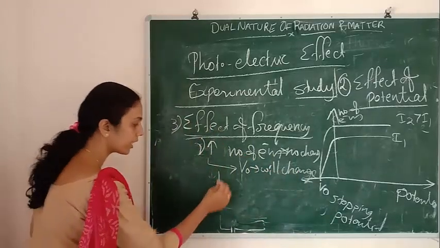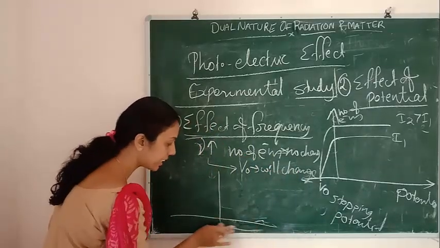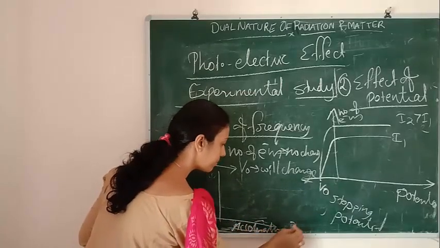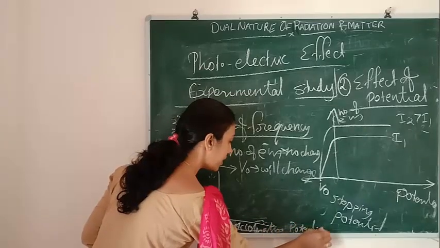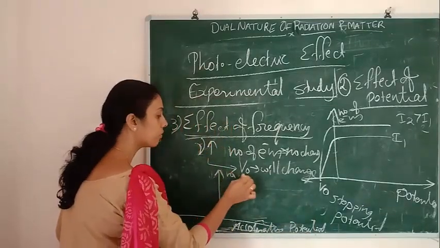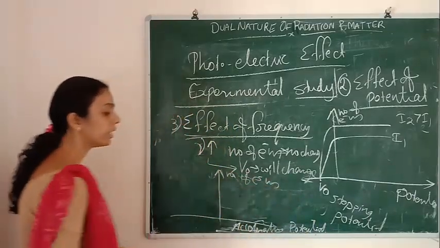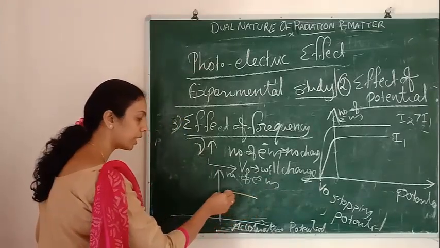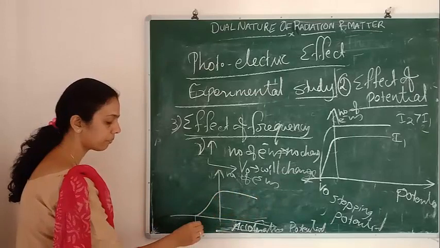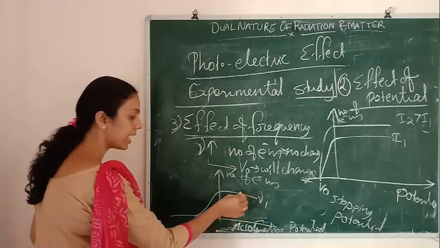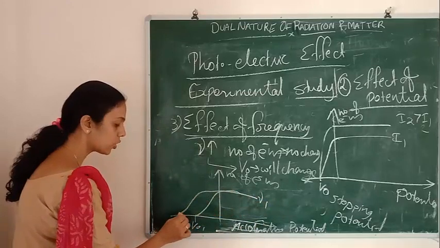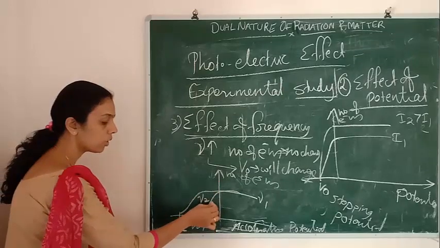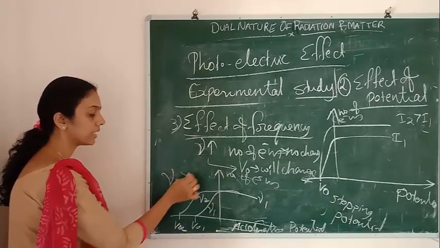So how can we draw a graph for that? This is the accelerating potential, and here is the number of electrons. If we give a higher frequency, first I consider the frequency ν1. The stopping potential will be here. This is for ν1. Then I consider a frequency ν2. The stopping potential will come till here, V02. ν2 is greater than ν1.